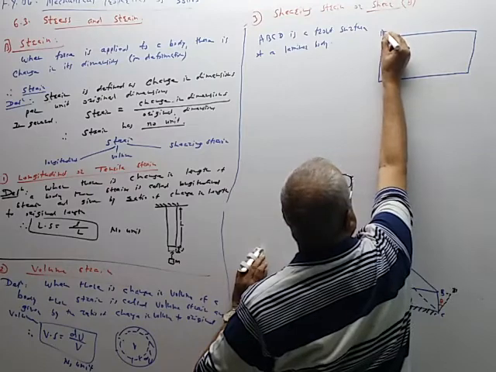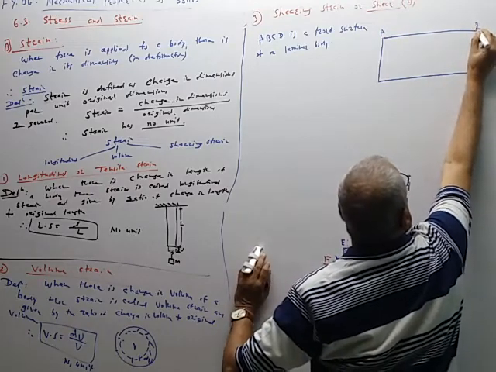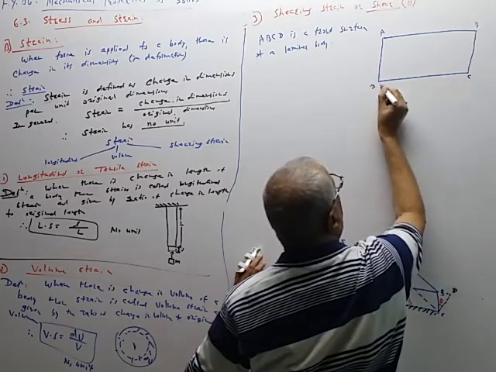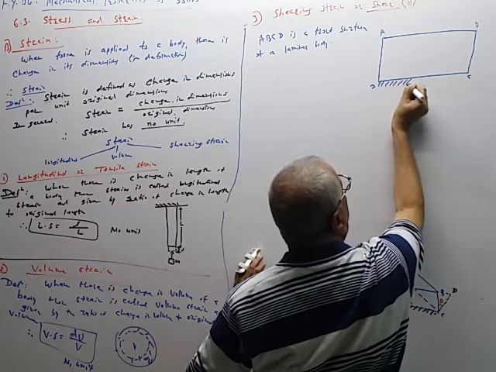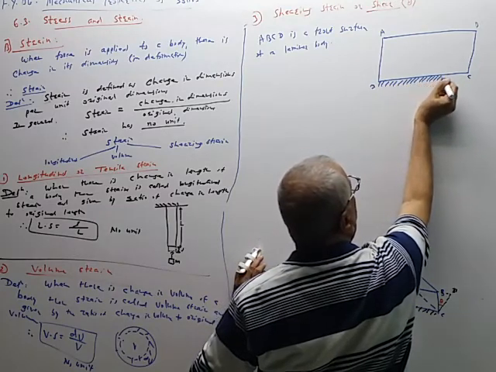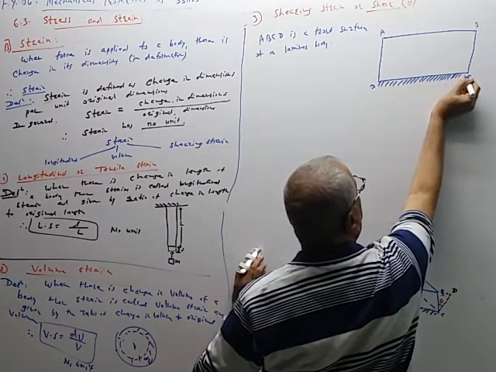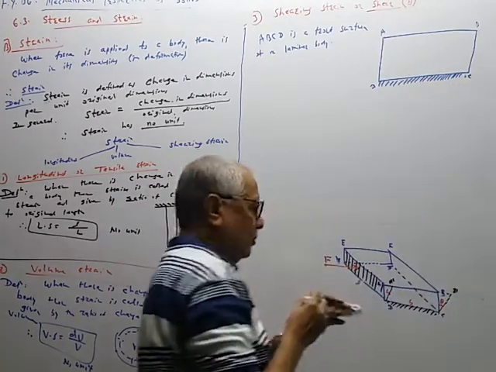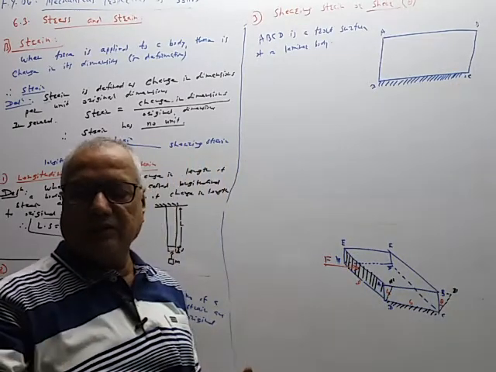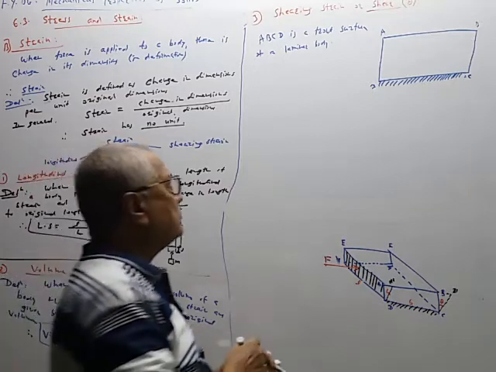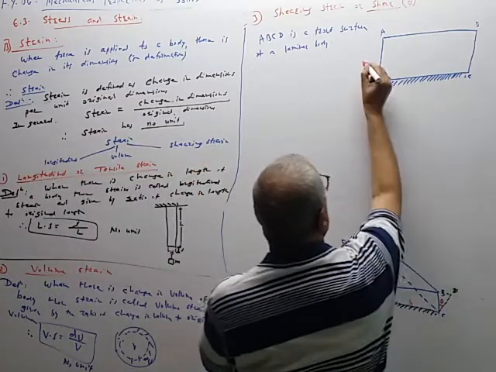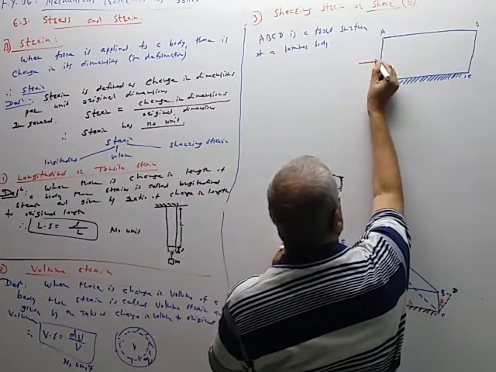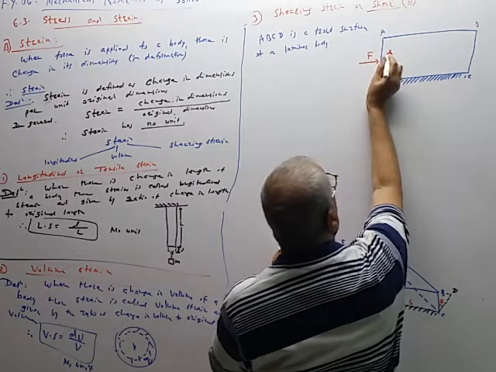A, B, C, D. This bottom surface is fixed. So this has zero displacement. And we are applying the force like this. So the shape changes from rectangle to parallelogram. So force is applied in this direction.